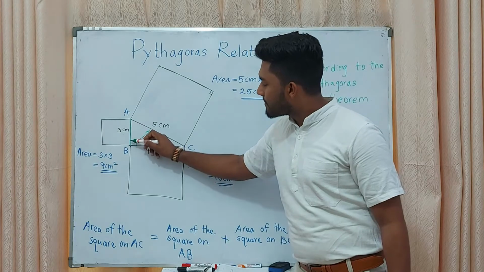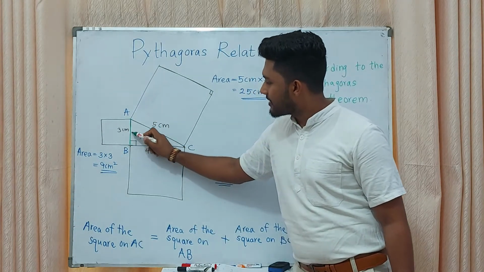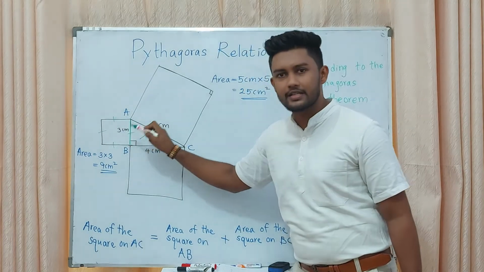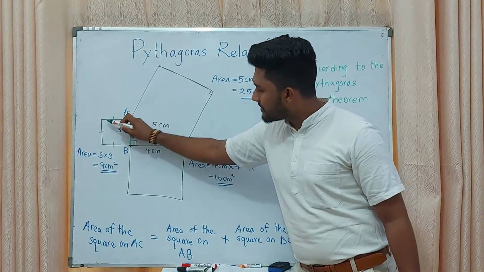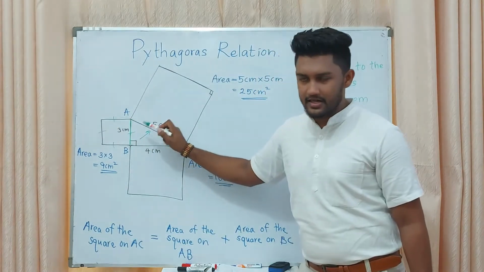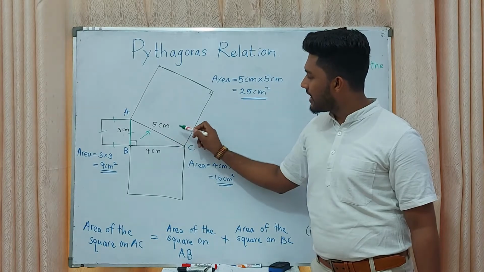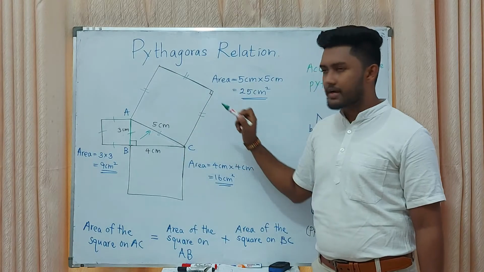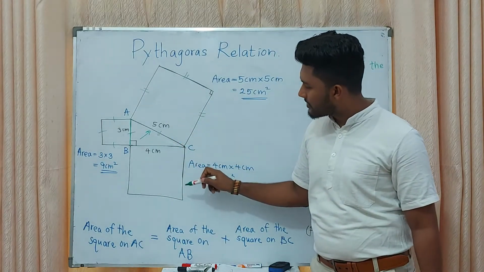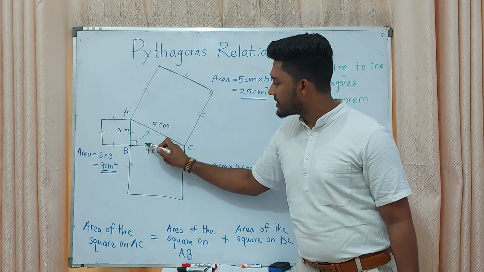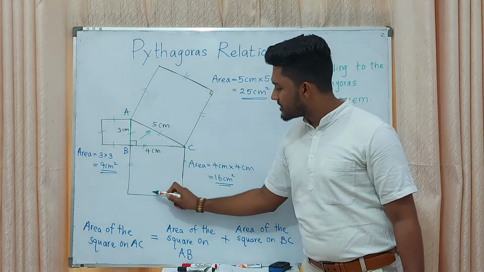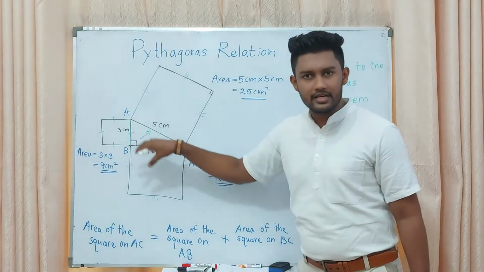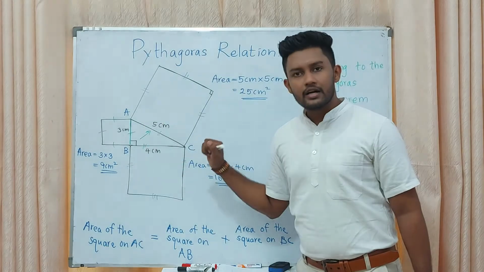Then when we consider this square, this side is equal to this side equal to this side. All the sides are equal, so it is a square. The magnitude of a side is 3 centimeters. Here also I have drawn a square, and all the sides are 5 centimeters in magnitude. Here also I have drawn a square; the magnitude is 4 centimeters and all the sides are equal. But when we consider all 3 squares, the sides are different.